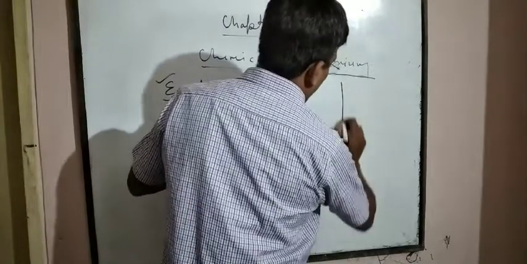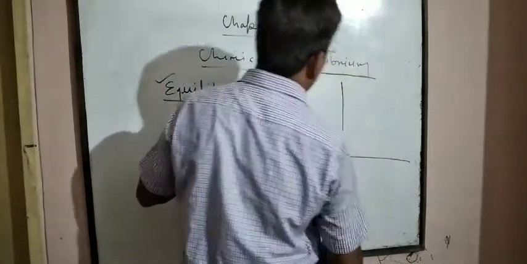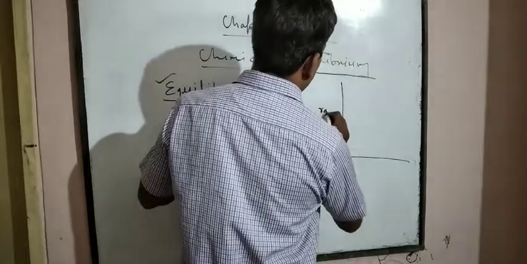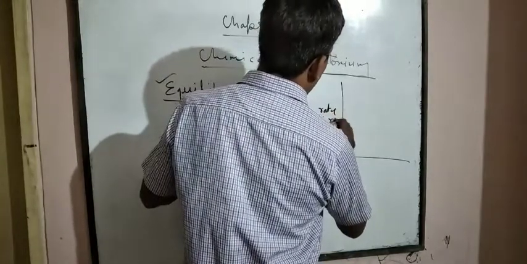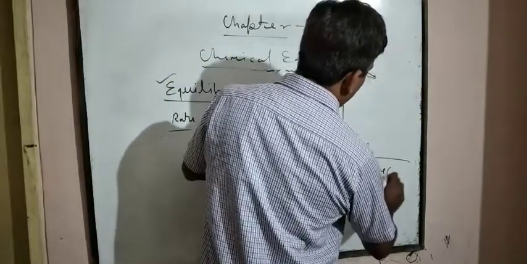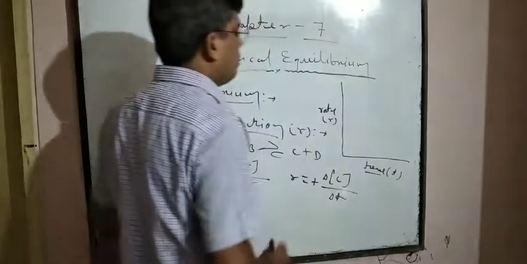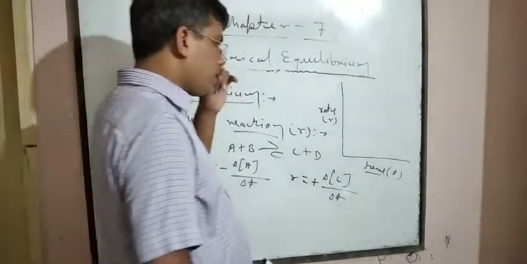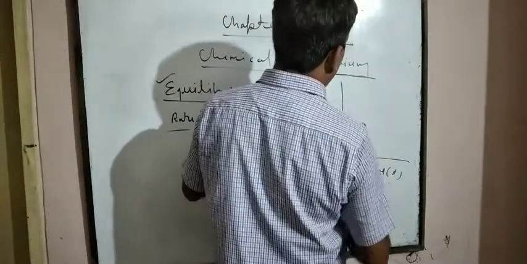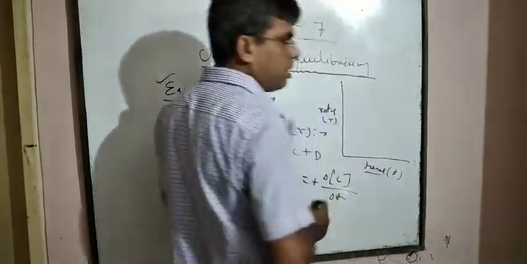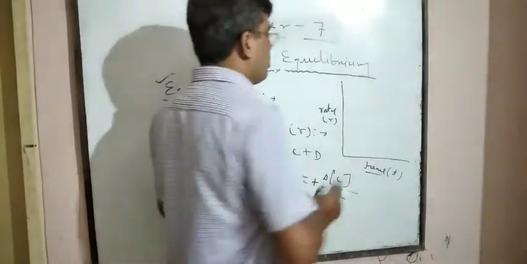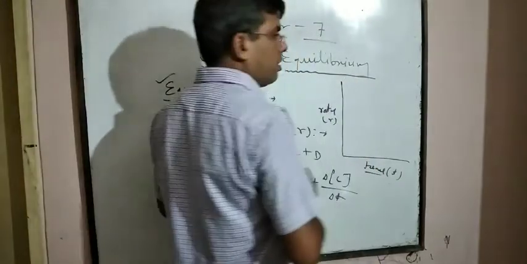if we plot a graph between rate R and time, then initially the rate for the reactant is very high because the concentration of reactant is high.